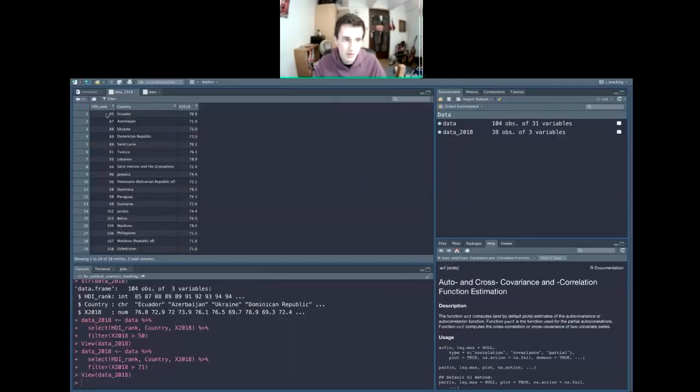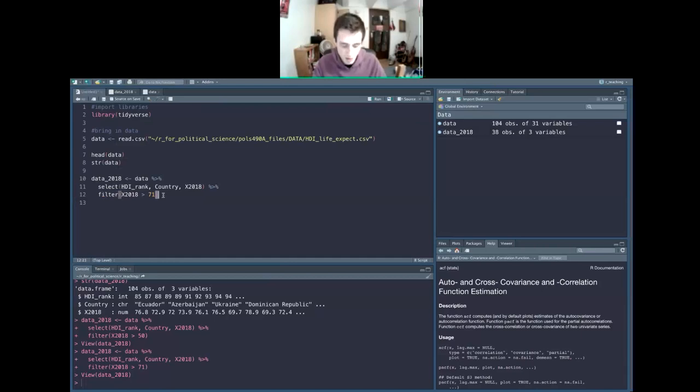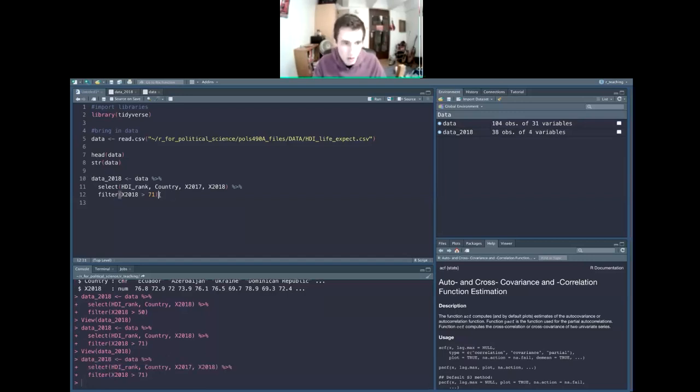Yeah, select, filter, and then mutate is how we can make a new variable. Let's add another year. Let's add 2017, right? And we can do that really easily by just changing the select function, right? And then first we got to run that before we do anything. Then we go ahead and mutate.